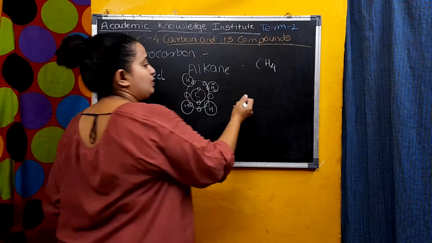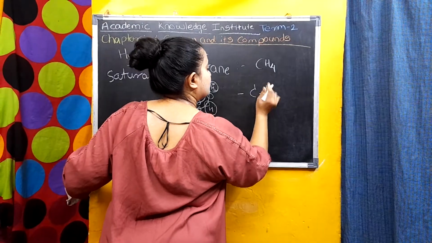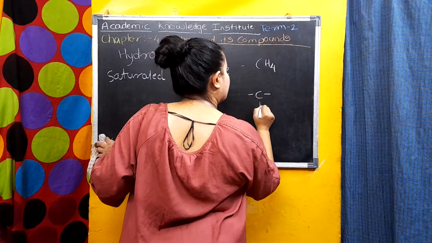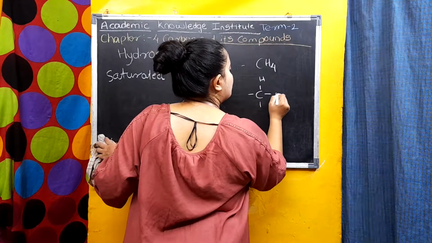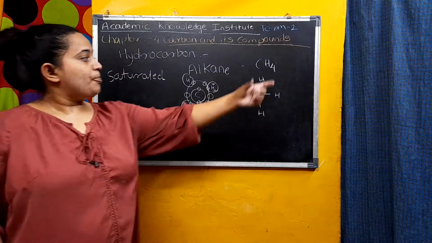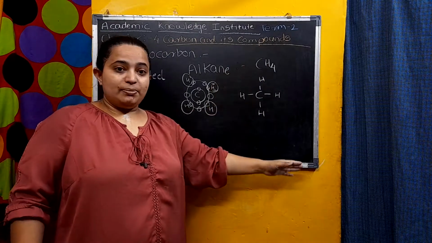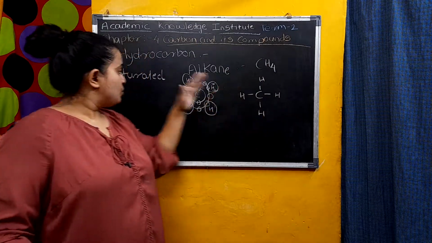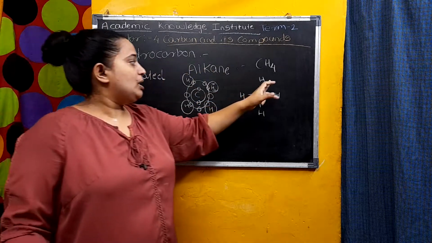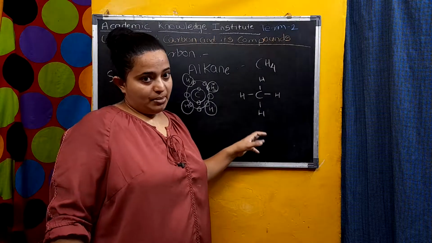If you draw the structure, we will draw it like this. These hydrogens are attached to the carbon with a single bond, so we call it a saturated carbon. These are the saturated hydrocarbons. We say hydrocarbon because only carbon and hydrogen are attached.